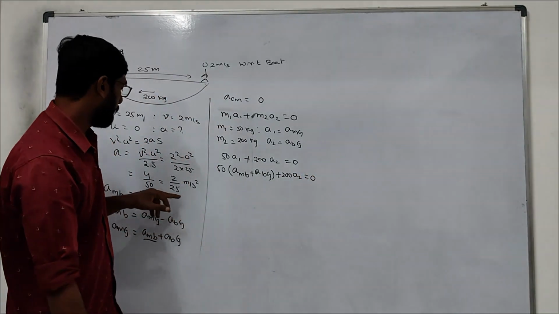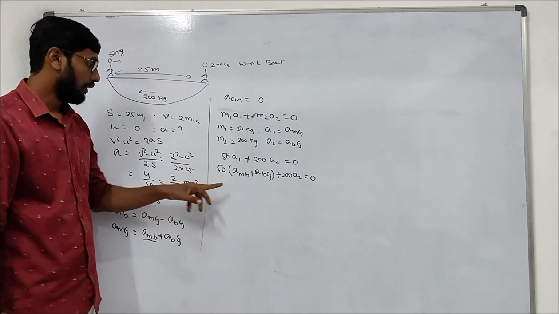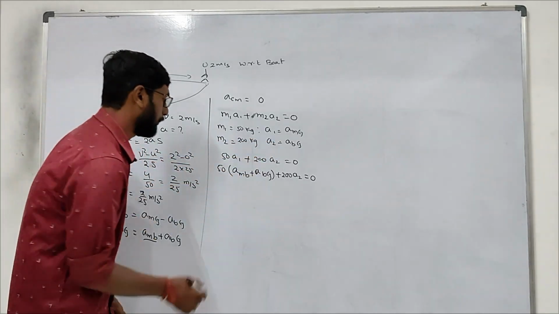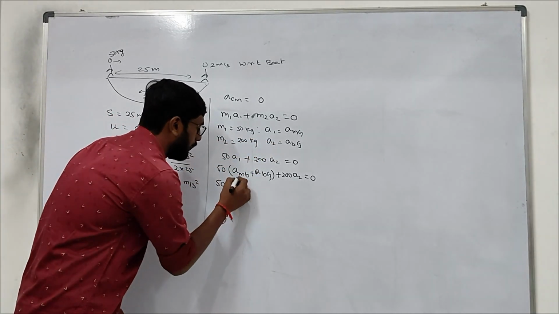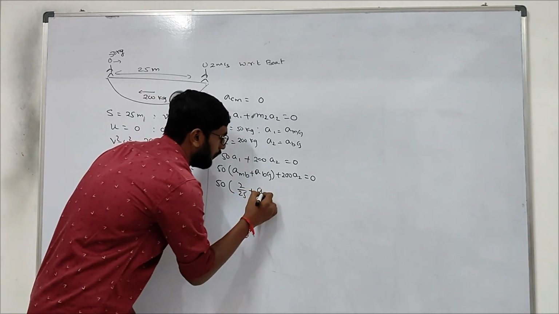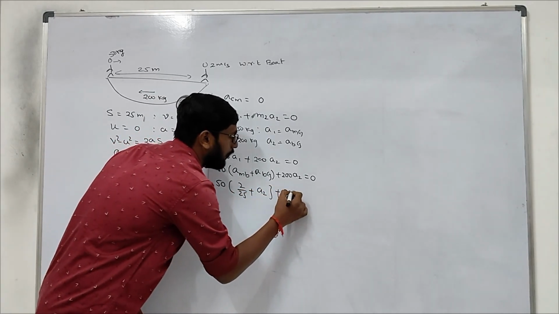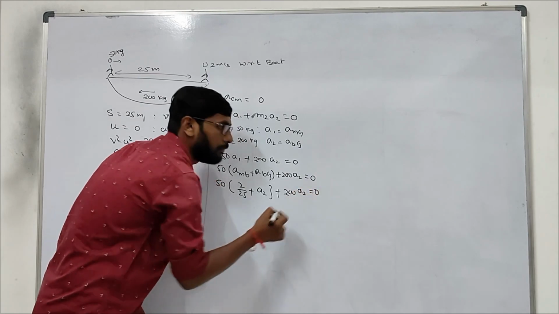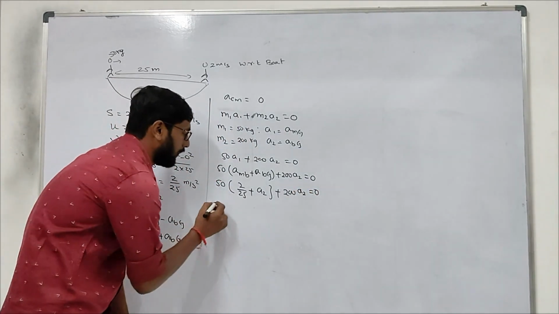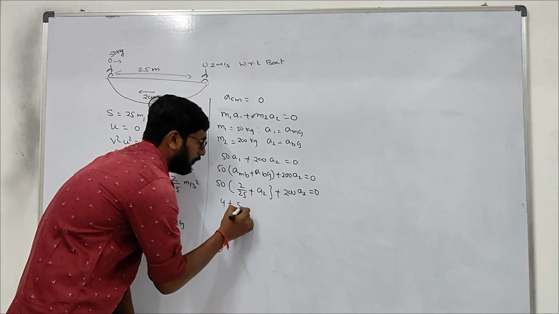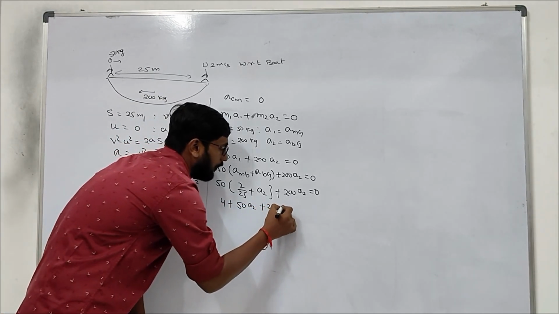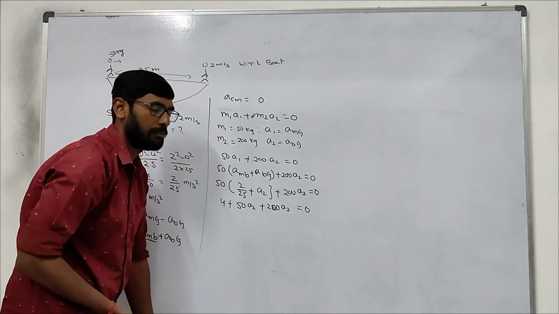Acceleration of man with respect to boat is this, and acceleration of boat with respect to ground is a2. Right? We substitute this: 50 into 2 by 25 plus a2, plus 200 a2 equals 0. If you write separately, this will be 4 plus 50 a2 plus 200 a2 equals 0.